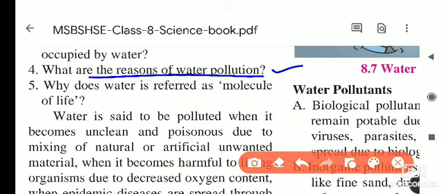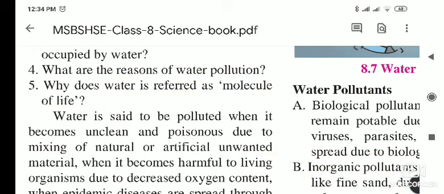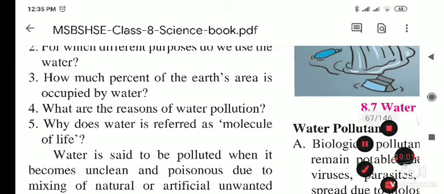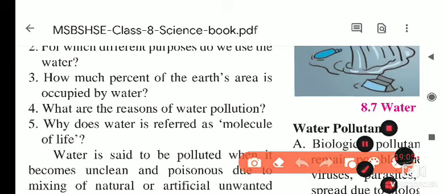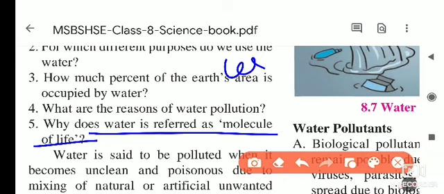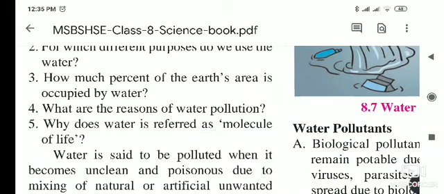Why is water referred to as the molecule of life? If you see, without water living things cannot survive. That's why water is called the molecule of life, because without water life is impossible.